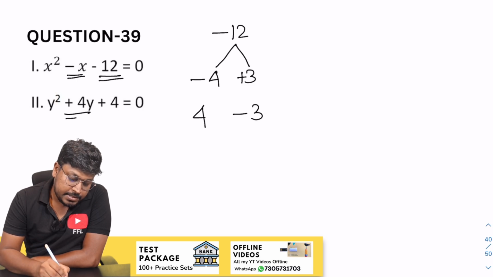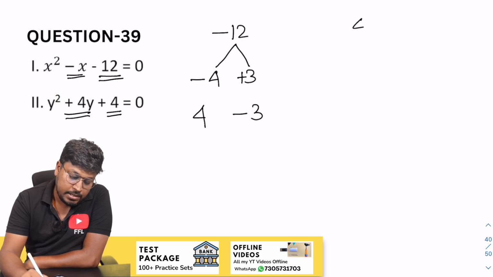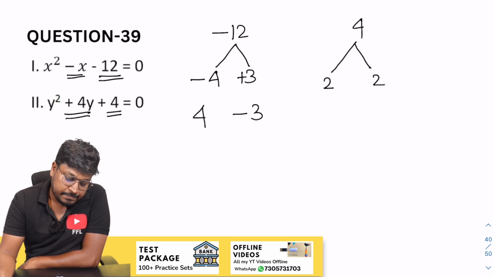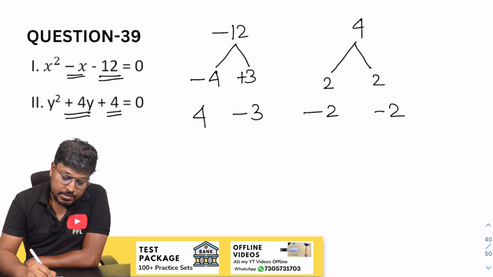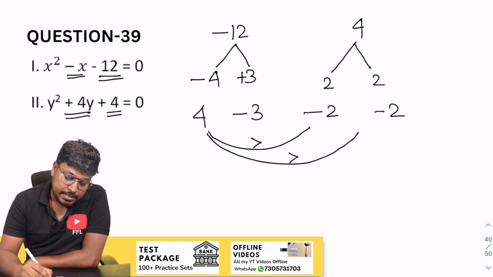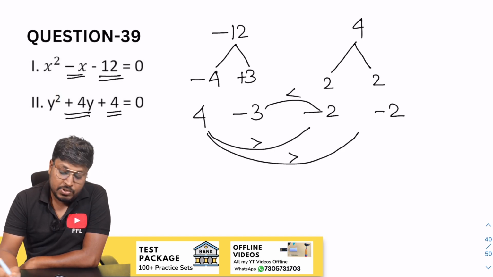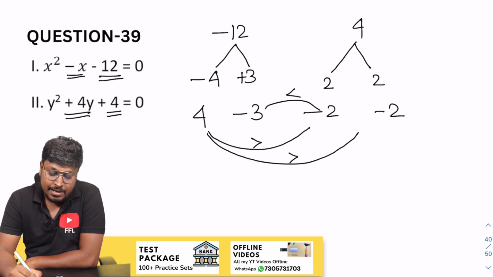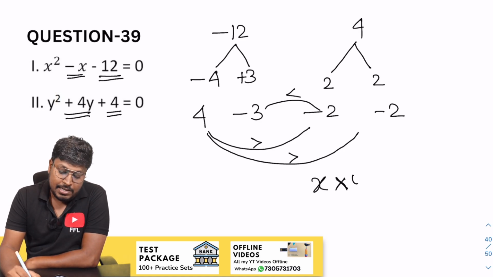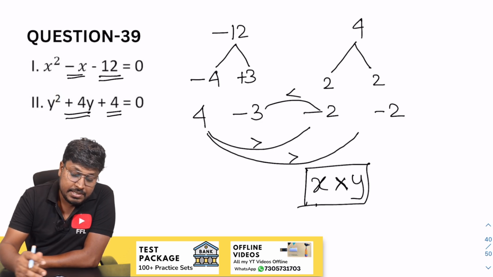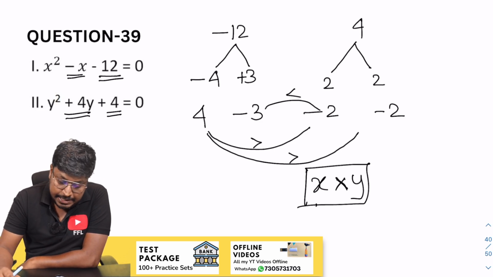So similarly, plus 4. So this will be 4 here. So 2 2s are 4. So 2 and 2 will be 4. So while writing, minus 2, minus 2. So now compare. So 4 and minus 2, 4 is greater than. 4 and minus 2, 4 is greater than. So 3 and minus 2, minus 2 is greater than. So again, while comparing, we got one value greater than, another value less than. So definitely the relationship cannot be established, which is the answer for question number 39.